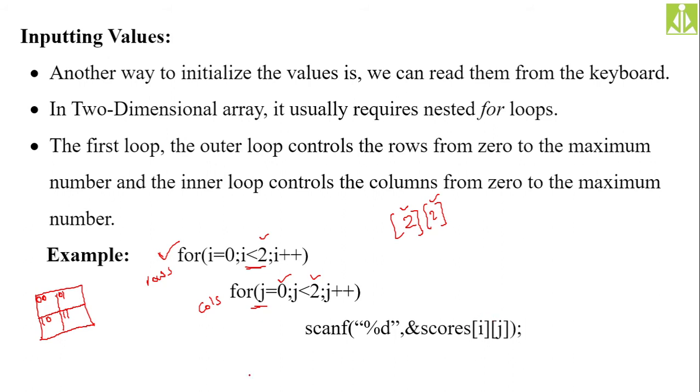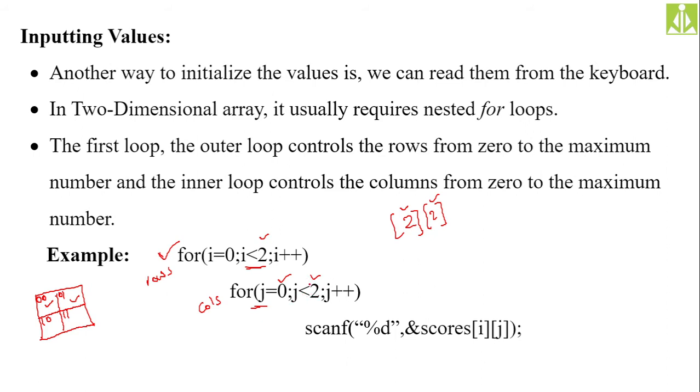So 0 1, this value we are reading now, this value we already read. Then after reading the second value, the inner loop will iterate again, j value will become 2 now, then the condition will be checked, 2 is less than 2, so the condition becomes false.